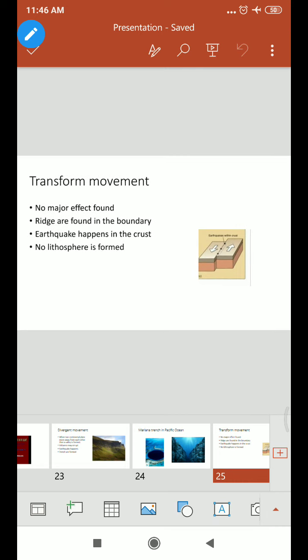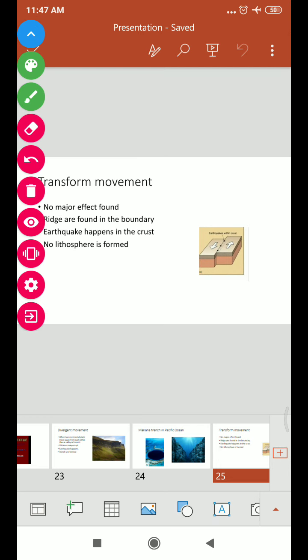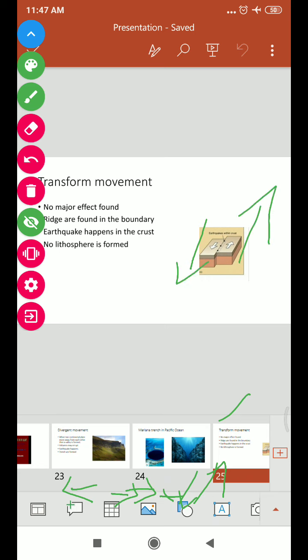Now the third type of plate movement is transform plate movement. Here no major effect is there. In this case, two plates move sideways. So, on the surface of Earth, there is no formation of new land. No lithosphere is formed. Earthquakes generally happen in the Earth crust. Therefore, no major effect is found in transform movement.